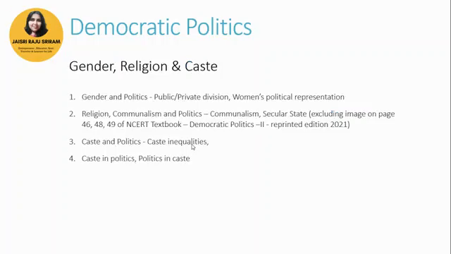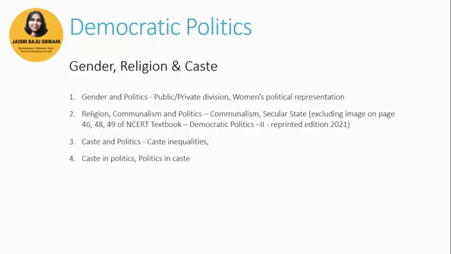So, in gender, religion, and caste, please go through public and private division, women's political representation. Please exclude pages 46, 48, and 49 of the NCERT textbook because in the reprinted edition of 2021, that has been excluded from the syllabus. In caste and politics, we talk about caste inequalities in politics and politics in caste. These are questions that have been asked numerous times in different years. So just go through those concepts, and that will kind of get you on board.